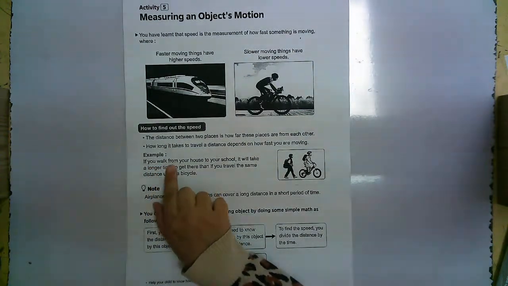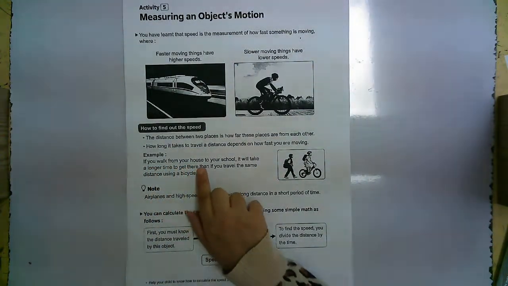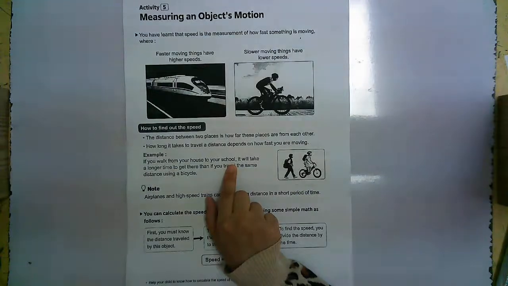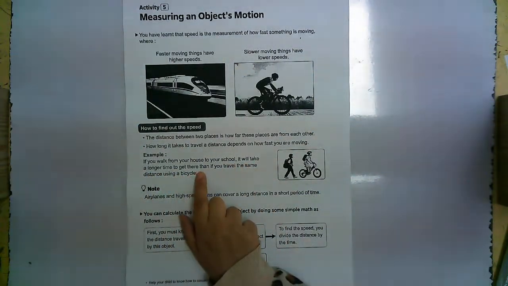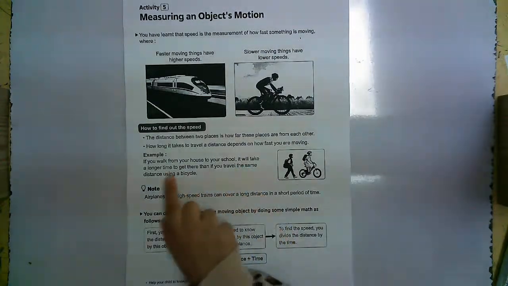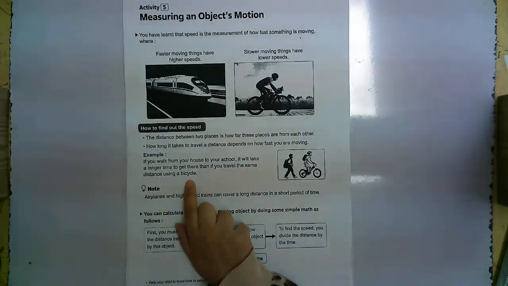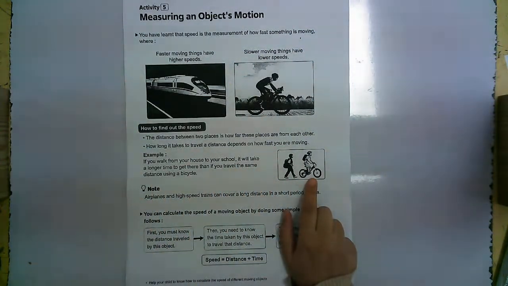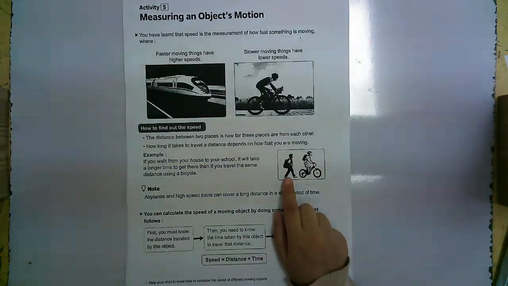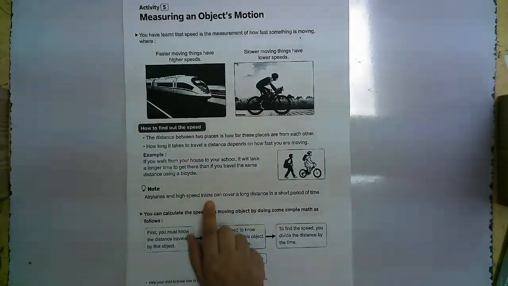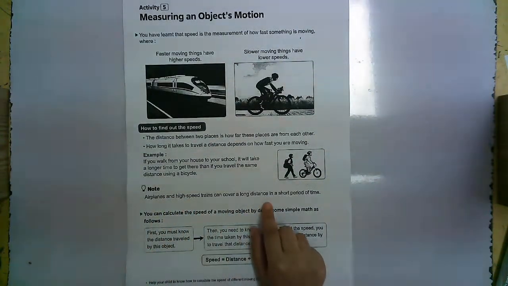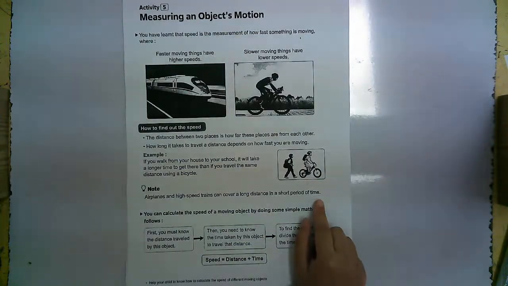If you walk from your house to your school, it will take a longer time to get there than if you travel the same distance using a bicycle. The boy who is using the bicycle is faster than the boy who is walking. Aeroplanes and high speed trains can cover a long distance in a short period of time.